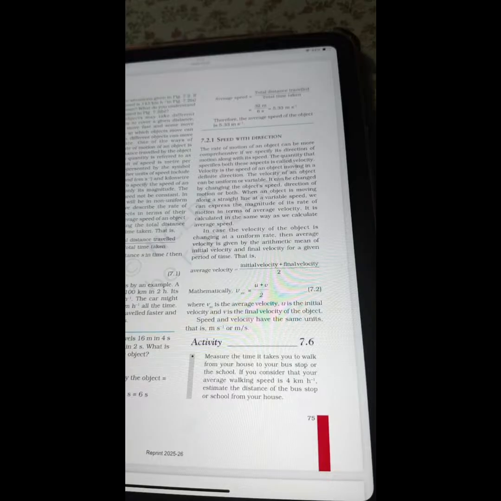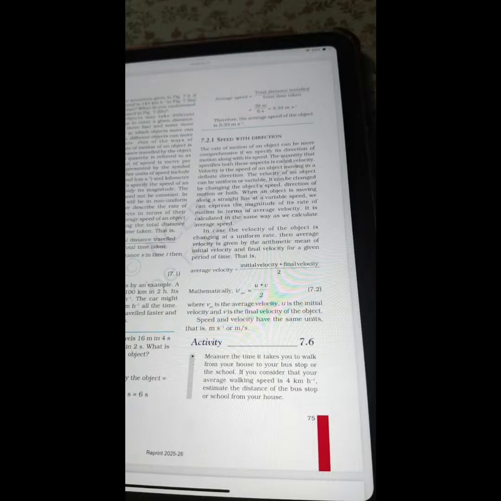7.2.1 Speed with direction. The rate of motion of an object can be more comprehensive if we specify its direction of motion along with its speed. The quantity that specifies both these aspects is called velocity. Velocity is the speed of an object moving in a definite direction. The velocity of an object can be uniform or variable. It can be changed by changing the object's speed, direction of motion, or both.